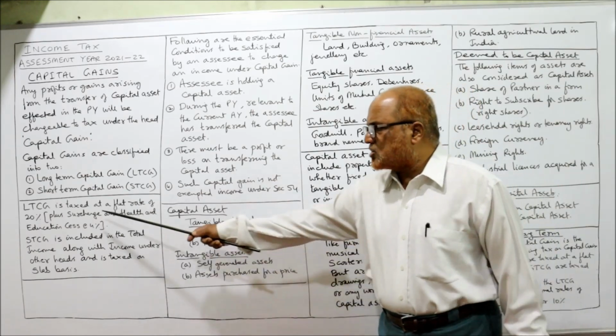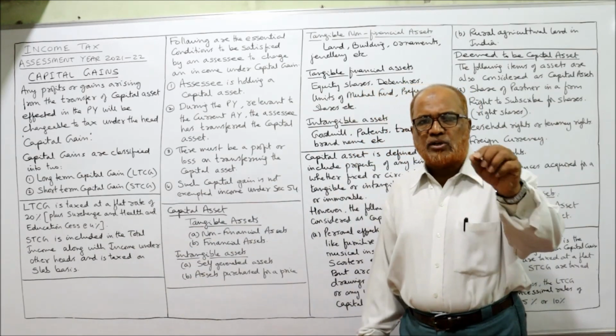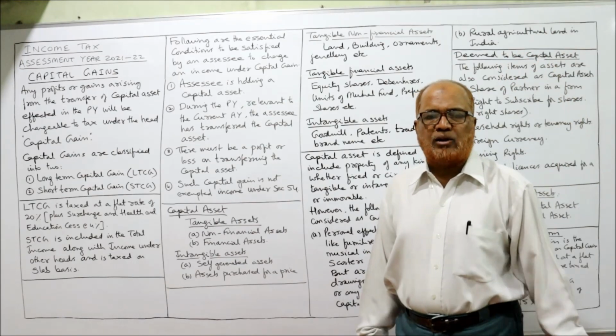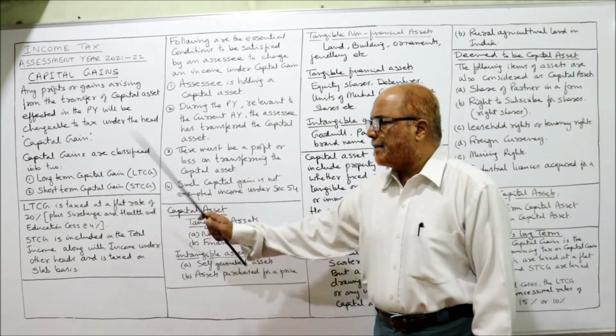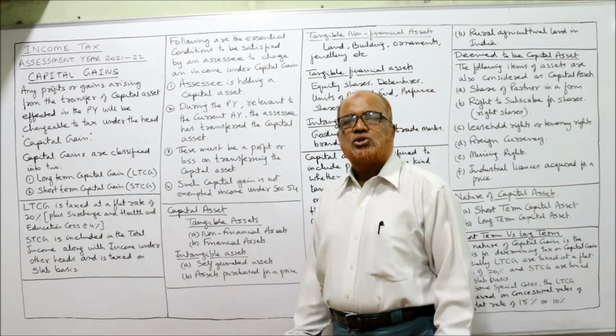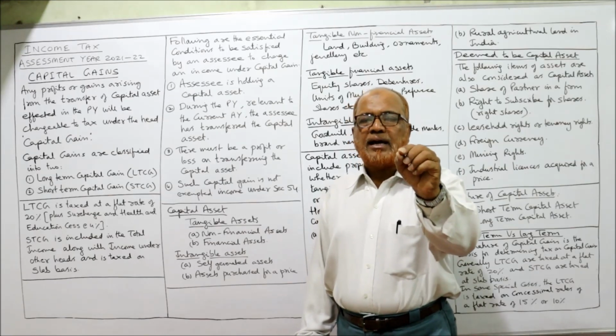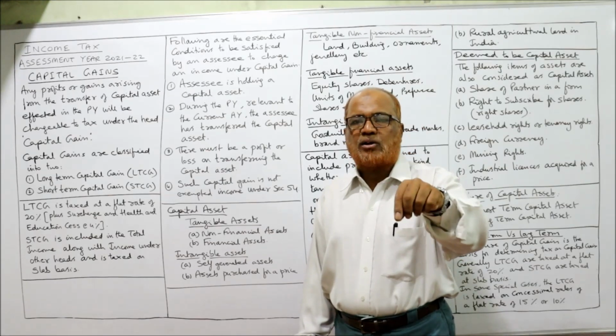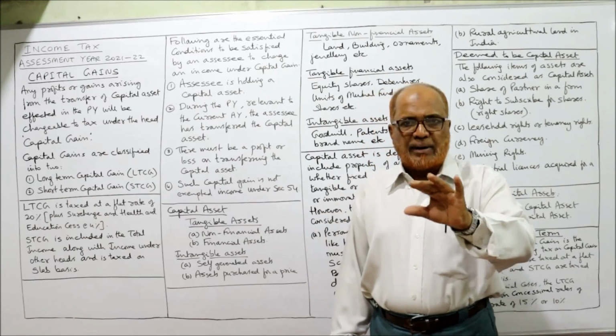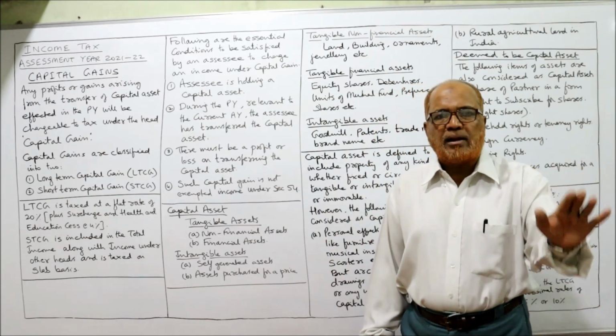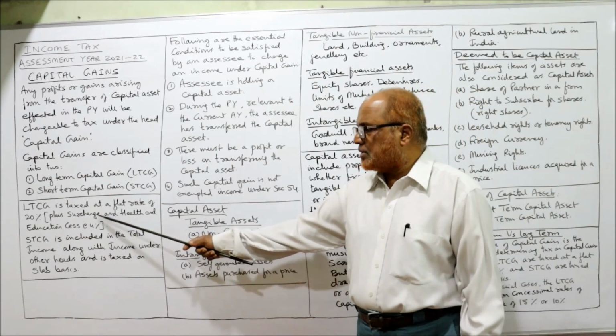For every SSC, surcharge will not be there. Only if the total income exceeds 50 lakh during the current previous year, then only surcharge will be applied. So remember, long-term capital gain is taxed at a flat rate of 20%. Some exceptions are there, but the normal rate of tax on LTCG is 20%.